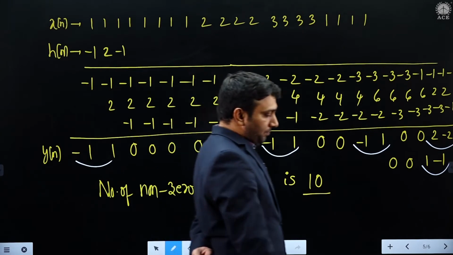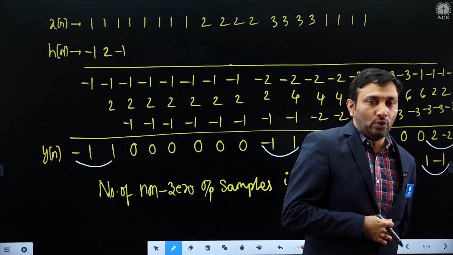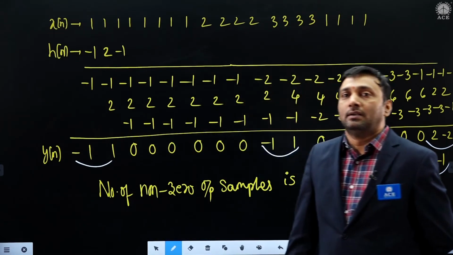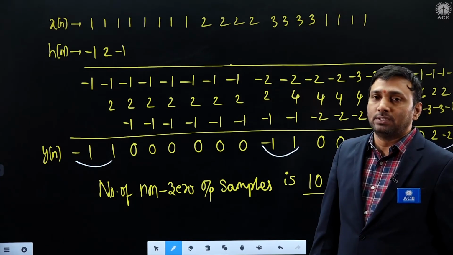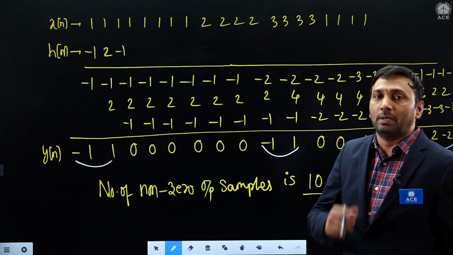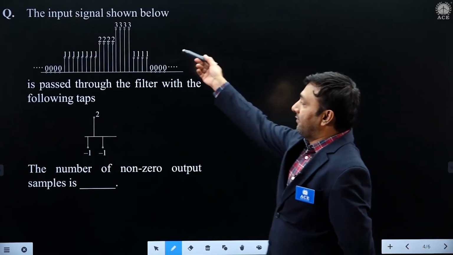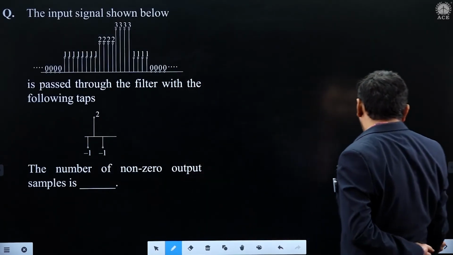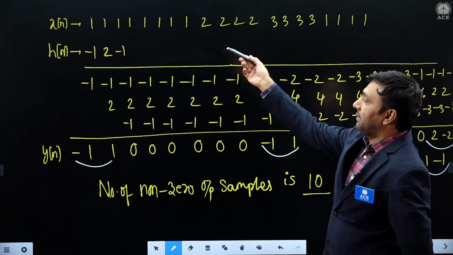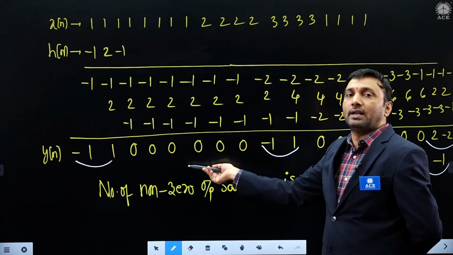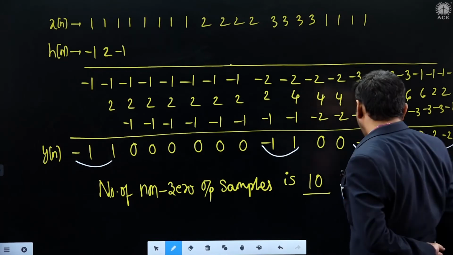Very easy question. Instead of asking for the output, what that fellow is expecting is for how many samples the output amplitude is non-zero, meaning a finite answer. So take the x of n data and h of n data, use the sum by column method, and solve the problem. This is the simplified answer.